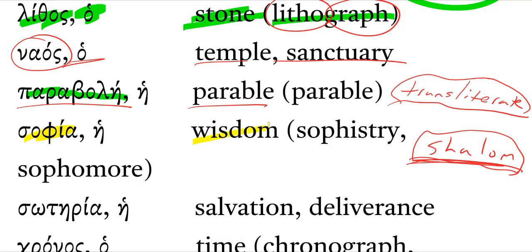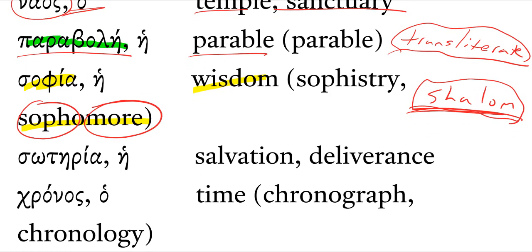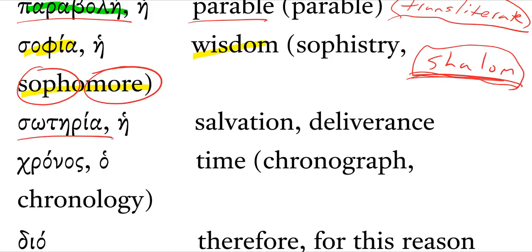Sophia is wisdom, right? Maybe you don't know, a sophomore, what is that? A sophomore is a wise fool, right? It's a mixture of wisdom and foolishness, right? Soteria is salvation. Chronos is time.